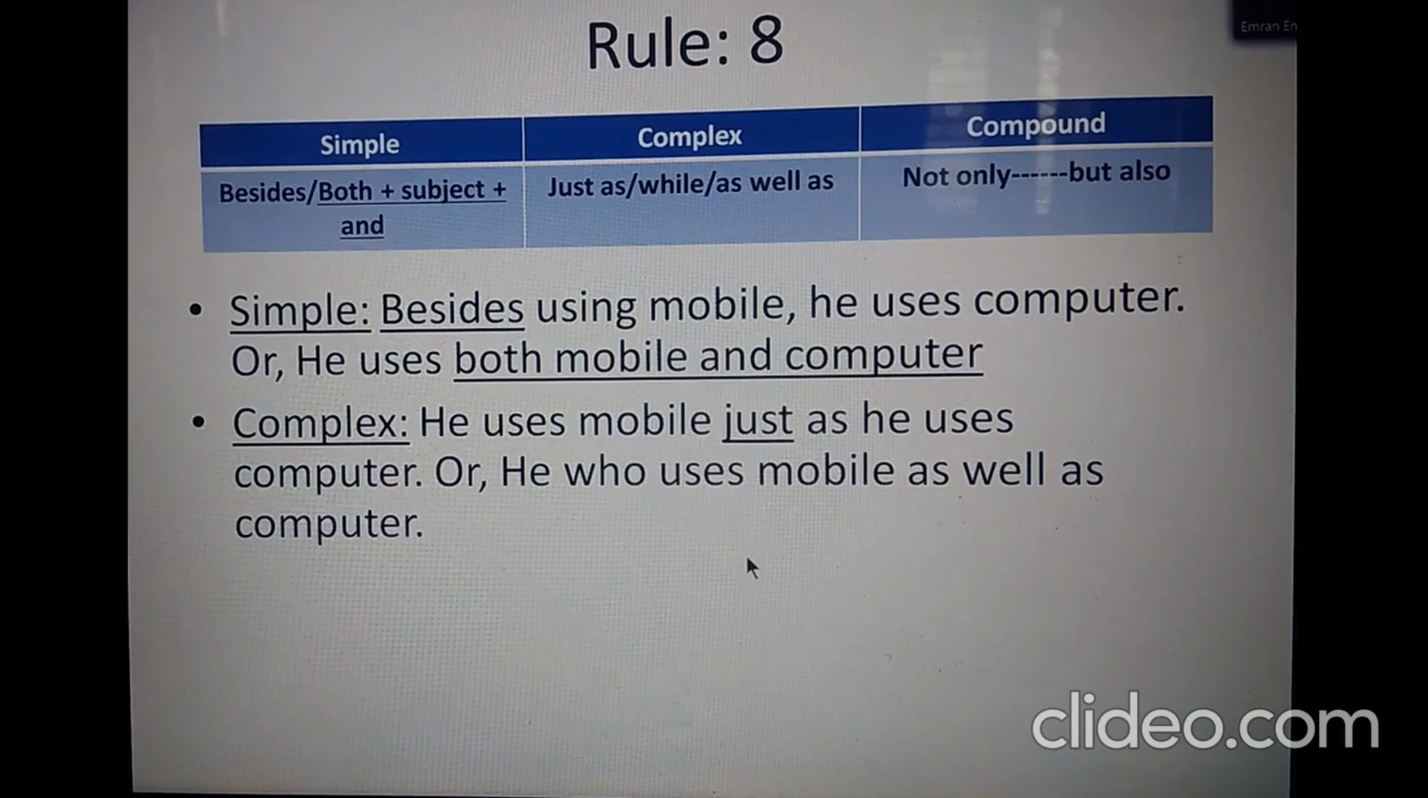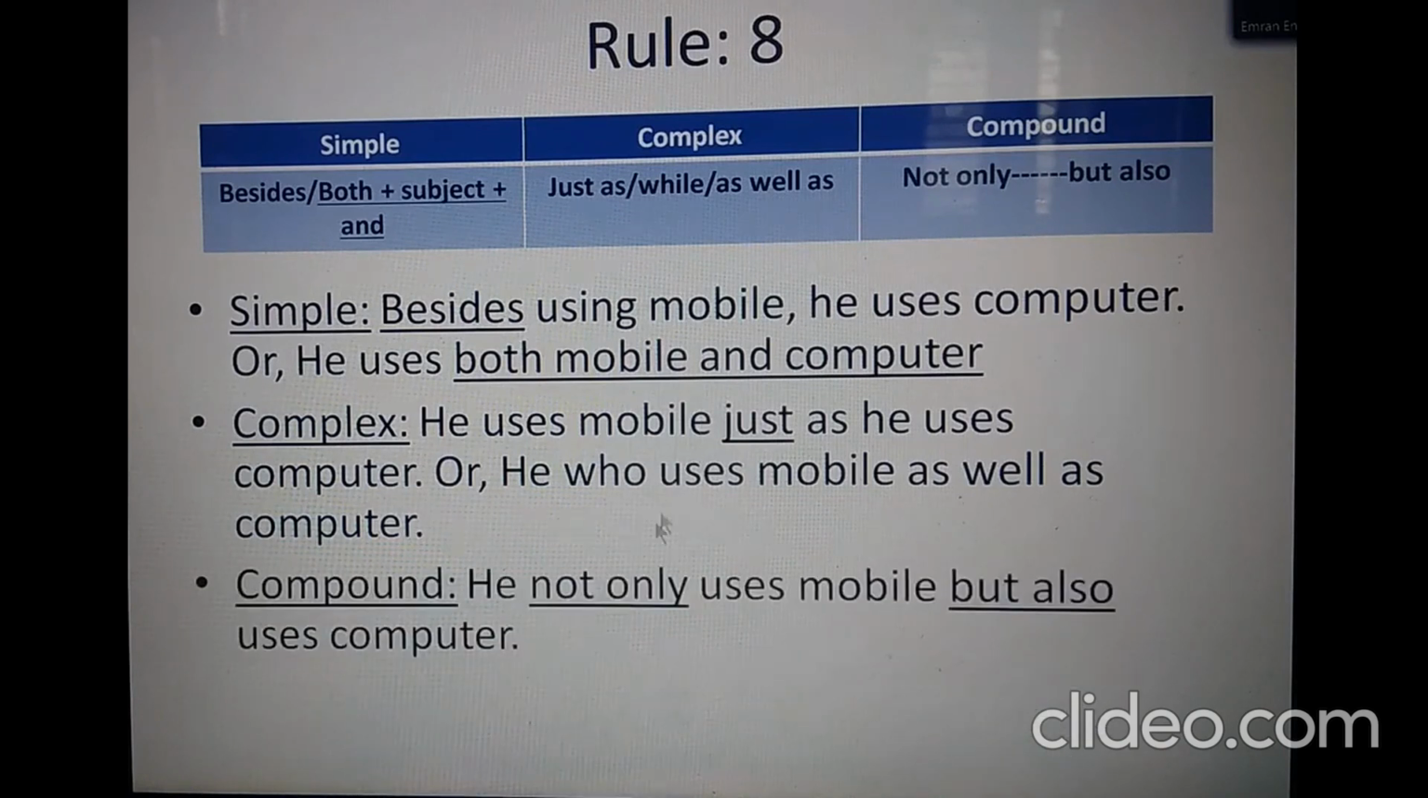To make the sentence compound, I use "not only" and "but also" with the verbs, not with the nouns. If used with the nouns, it may give another meaning, kind of one single phrase to some grammarians. So why keep the space for debate? Let us use "not only... but also" before verbs. So it will be: he not only uses mobile but also uses computer. So this is the compound one. Raise any question through comments if you have any.